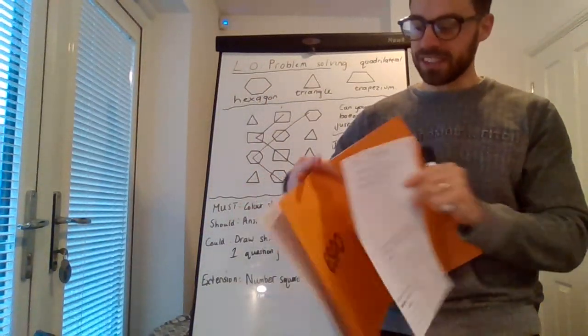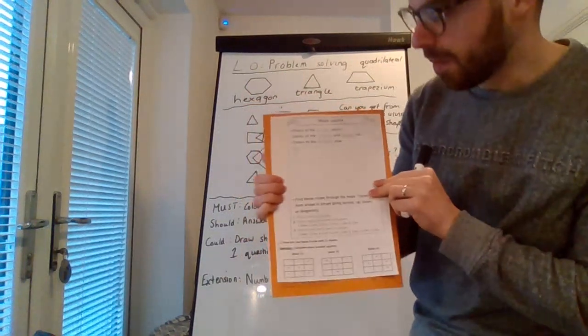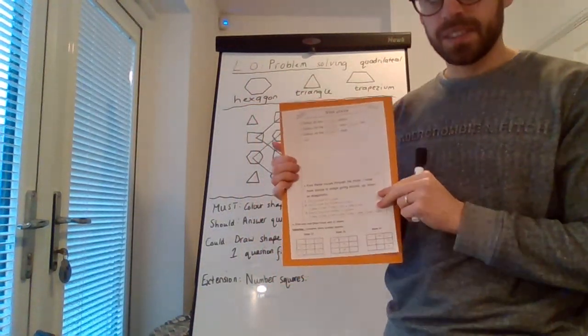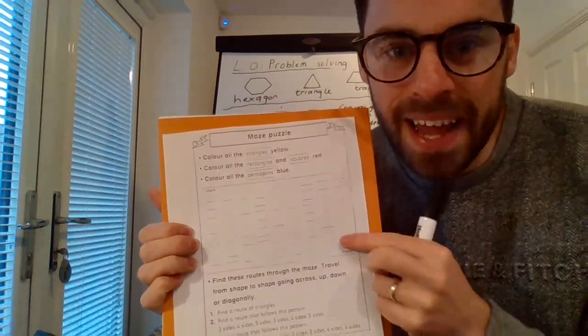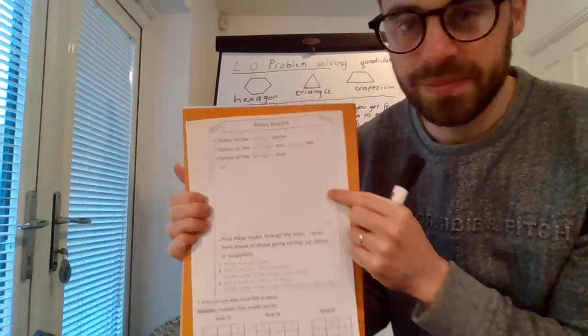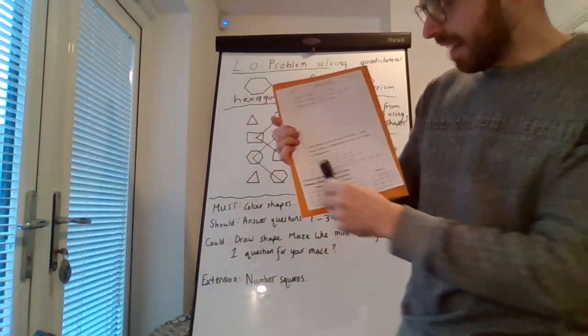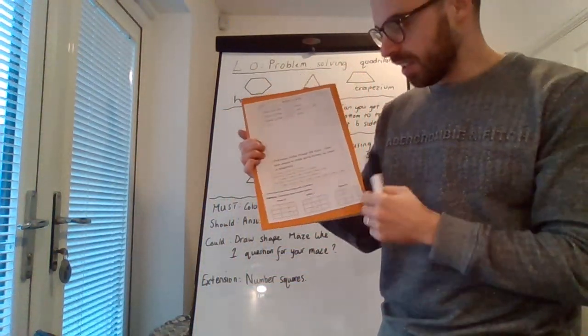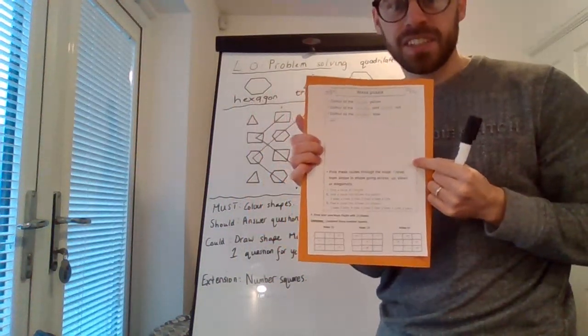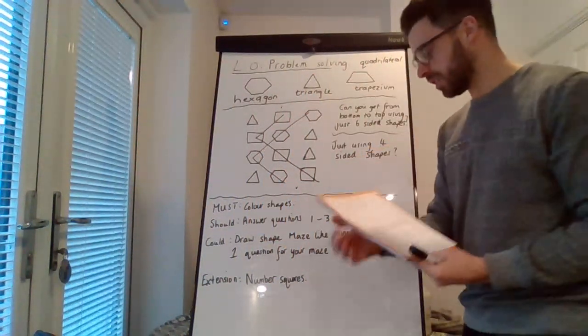So this sheet that you have, I haven't stuck mine in yet. It's a bit faint on my sheet. Hopefully it prints a bit darker on yours. You can always go over the shapes if it doesn't. There are lots of shapes in the maze. You have to colour them correctly to start with. That's the first job. And then there are 3 questions to answer, finding different routes from the start to the finish. And you have to try and solve those routes.